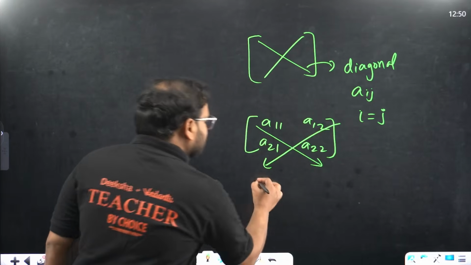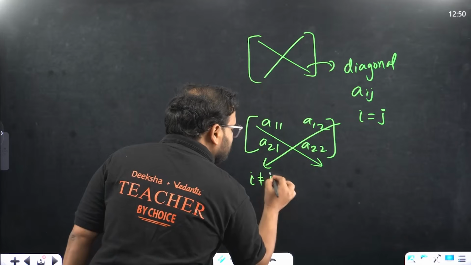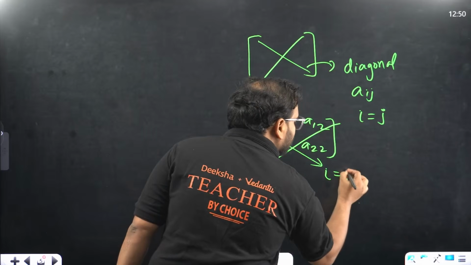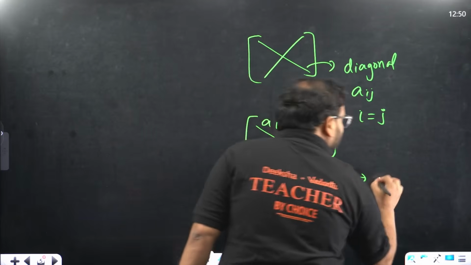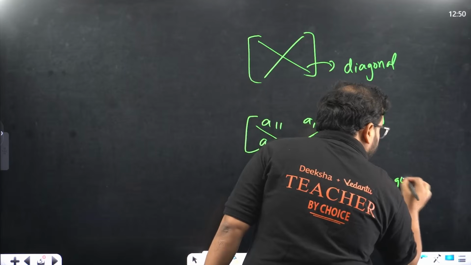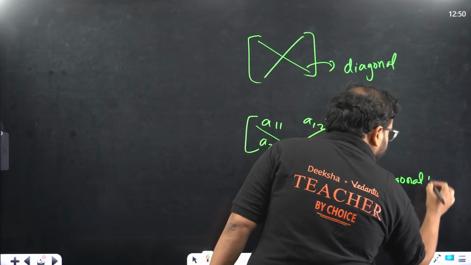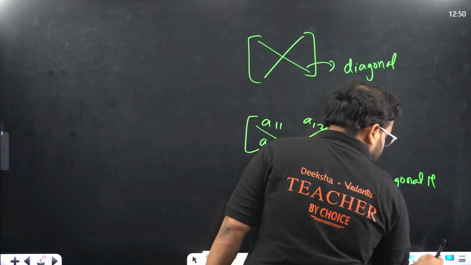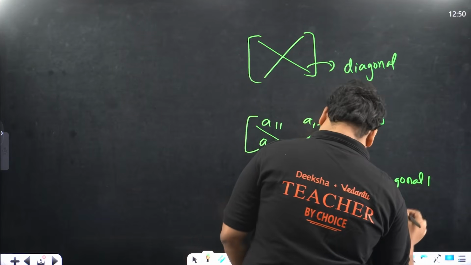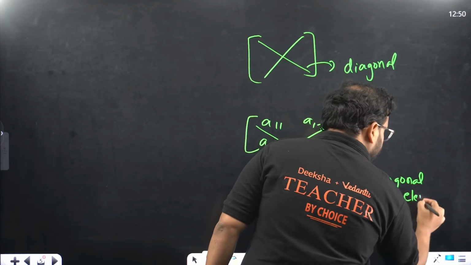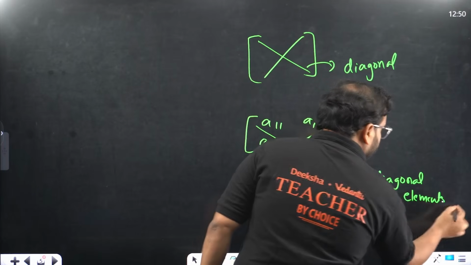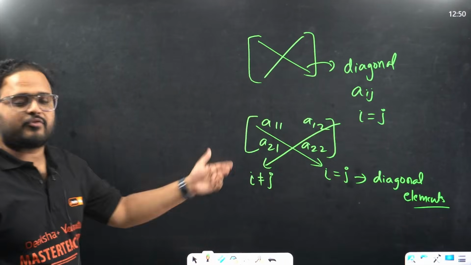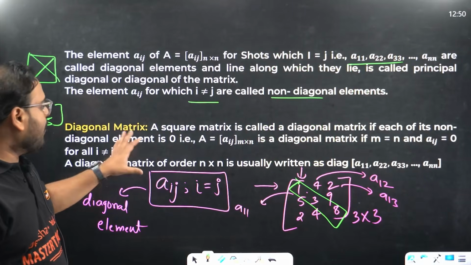So across this one, you're finding i is not equal to j. And over here, you're finding i is equal to j. And for that reason, it is called diagonal elements, or the basic diagonal of the square matrix given to us. I hope this is clear.